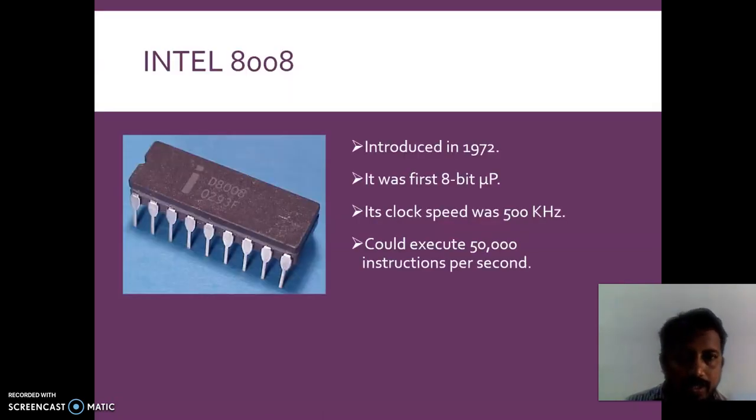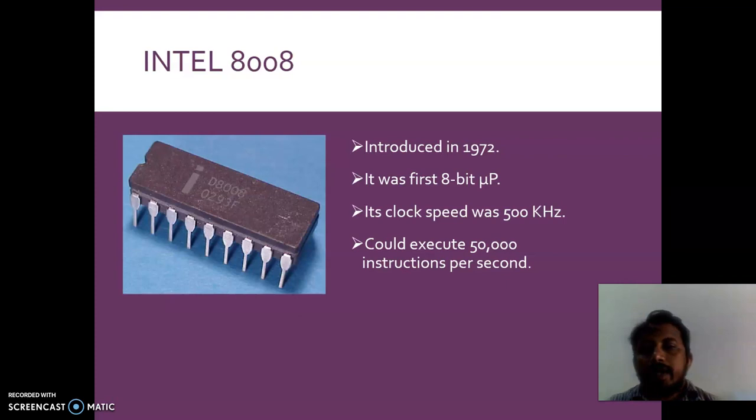Then after this there was a direct shift from 4-bit to 8-bit microprocessor. The 8-bit microprocessor was developed in 1972. The first 8-bit microprocessor was the 8008, with a clock speed of 500 kilohertz.